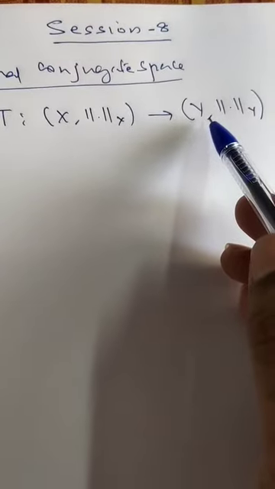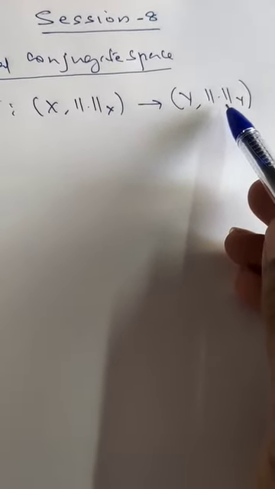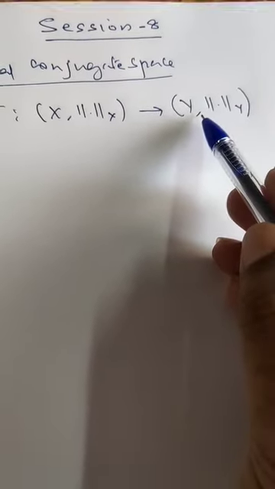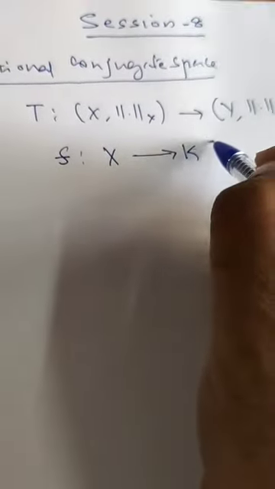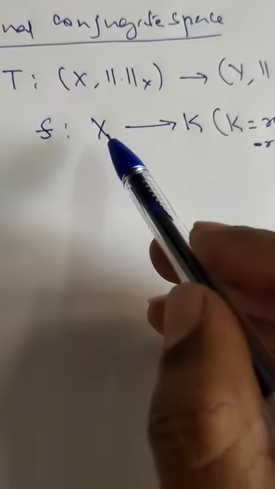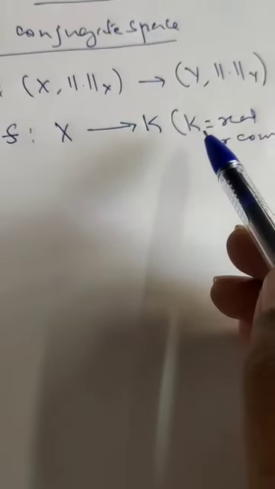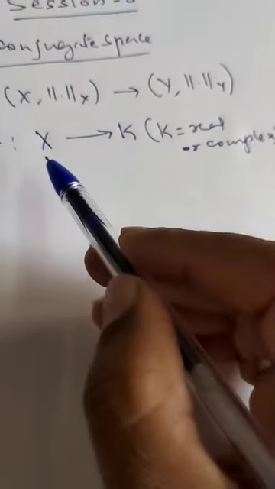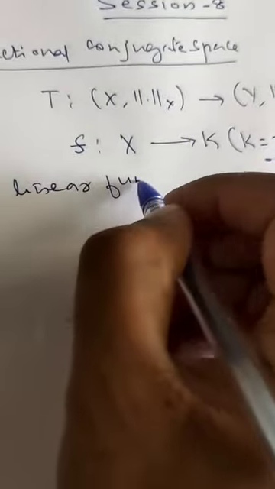Say it may be replaced by Rn and Cn, R or C, or any field, say K. Suppose we define F from X to K, where K may be real or complex. Suppose F is a linear map defined from X to K, where K is real or complex. Then such linear transformations are known as linear functionals.